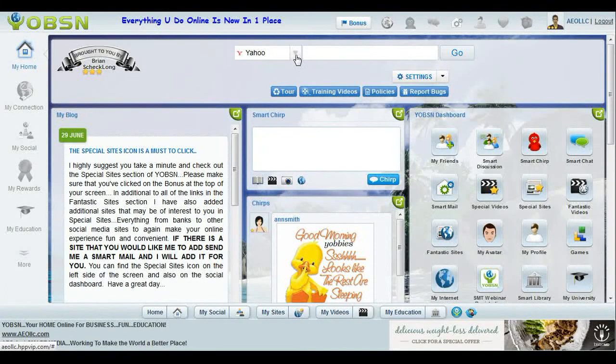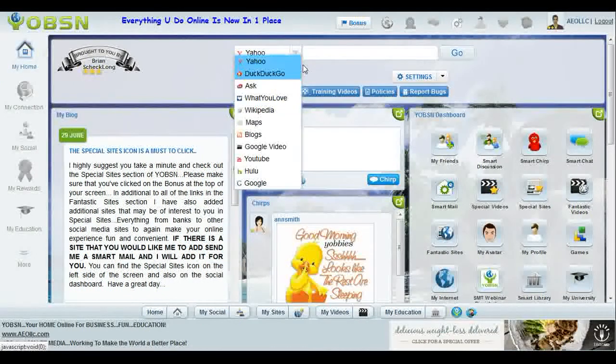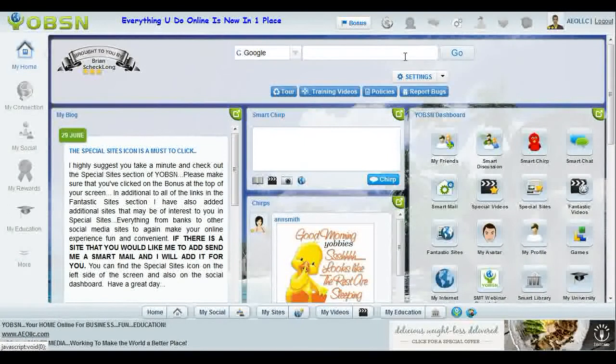When I click that down arrow, you'll see that there's about 10 different search engines. You got Yahoo, DuckDuckGo. DuckDuckGo is actually very cool. You got Ask. You also have Google. And for example, let's just say I select Google, and I hit go. This is going to take me to the Google homepage.